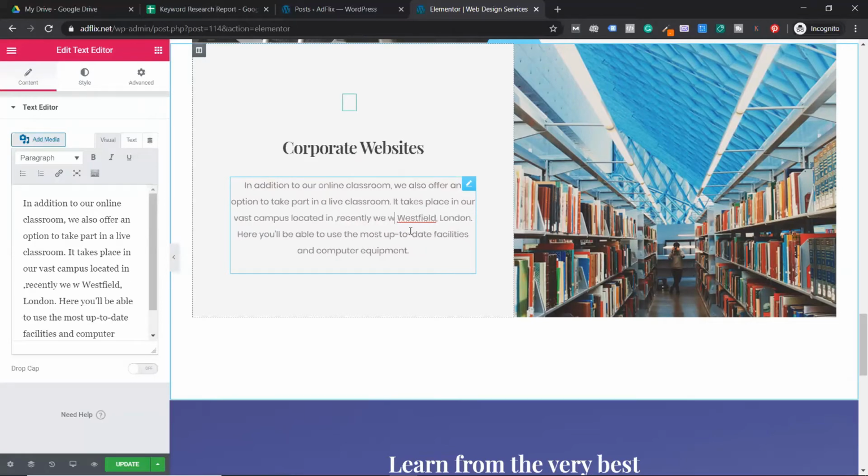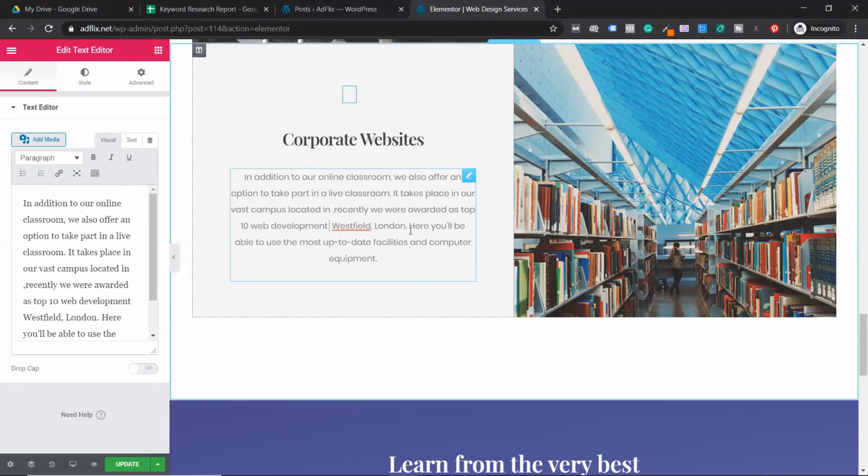Okay, recently we were awarded as the best web. We were awarded as top 10 web development companies, something like this. You don't have to put Bangalore because I've used Bangalore sufficiently, but the core topic is covered. So automatically, in the paragraph it will pick up and will start to rank. If you still want to put it, you can put it, guys, nothing wrong. But you got the point.